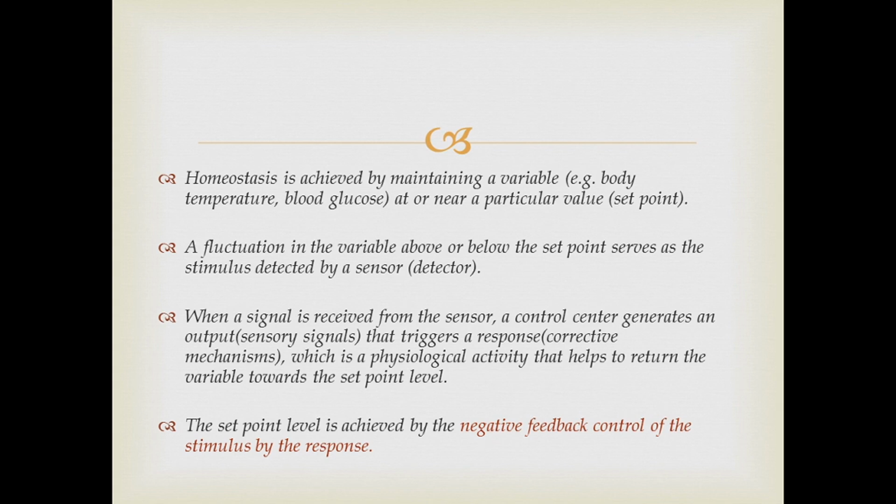Response is a physiological activity that helps to return the variable towards a set point level. The set point level is achieved by negative feedback control of the stimulus by the response. So stimulus means the fluctuated parameter, response means the corrective mechanism. So this is the outline of every homeostatic control mechanism.